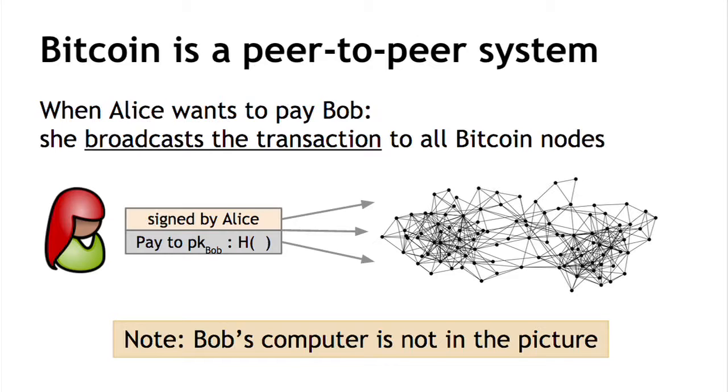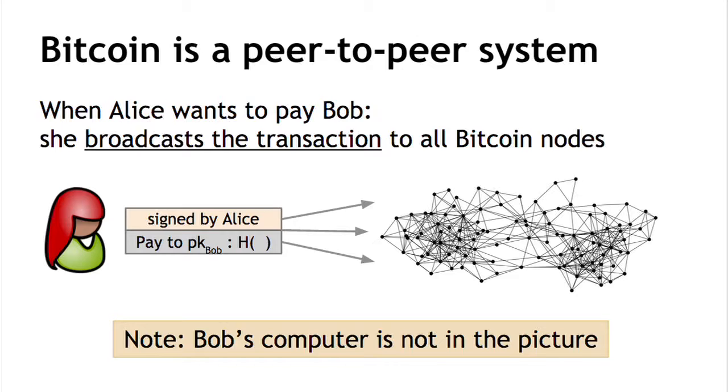And further, it contains a hash. What is this hash? Recall this notion of hash pointers that we saw in the first lecture. So this hash is a way for Alice to link together this transaction or this coin to her receipt of this coin from someone else previously. Right? So those are the things that are contained in this data structure that we call a transaction, and she's going to broadcast that to all of the Bitcoin peer-to-peer nodes.